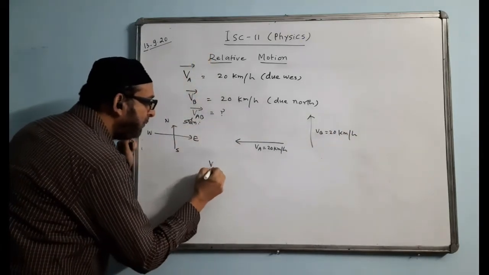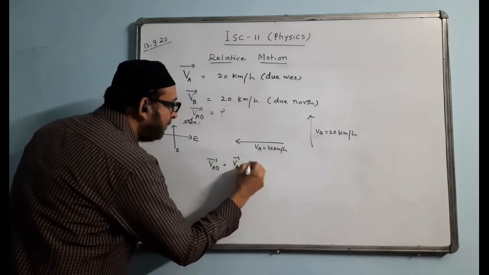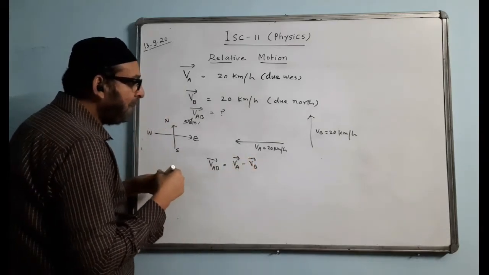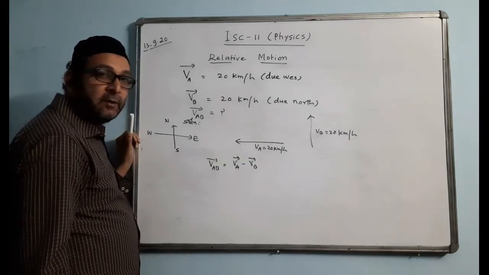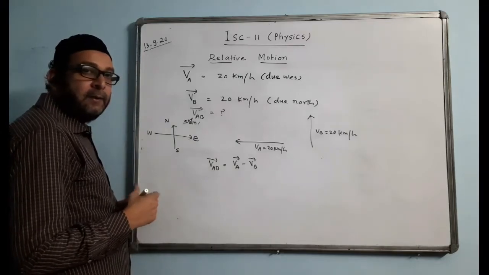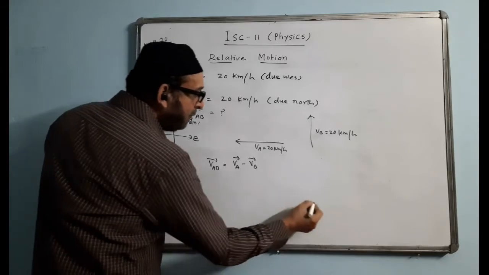We have to find VAB, and the VAB formula we know is VA minus VB. This doesn't mean that the two magnitudes will subtract and the answer becomes 0. It won't be like that. We cannot simply subtract. We have to make a vector diagram first. I mean, you have to make a triangle and all.